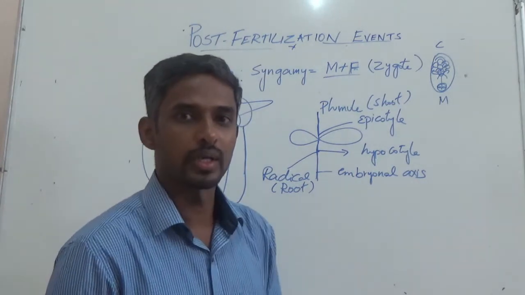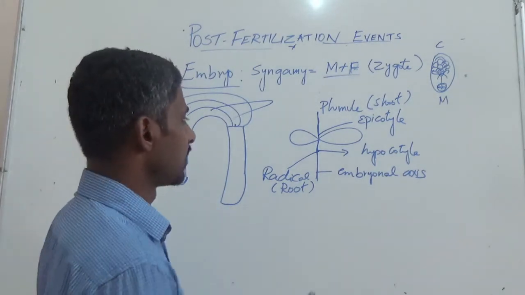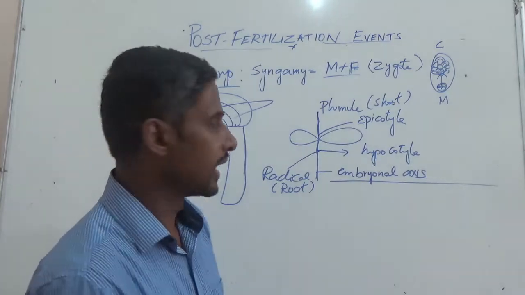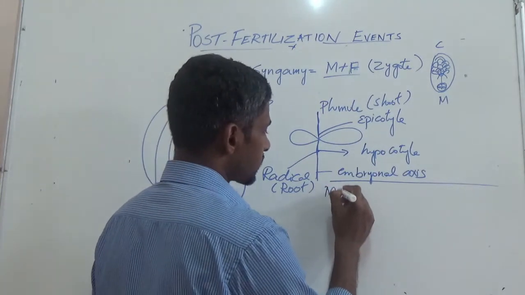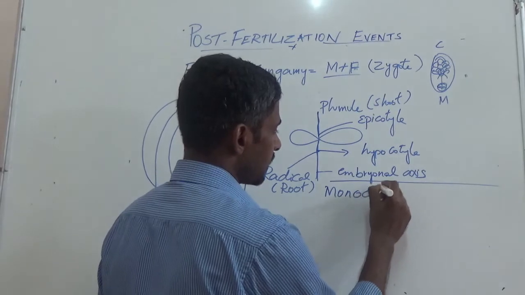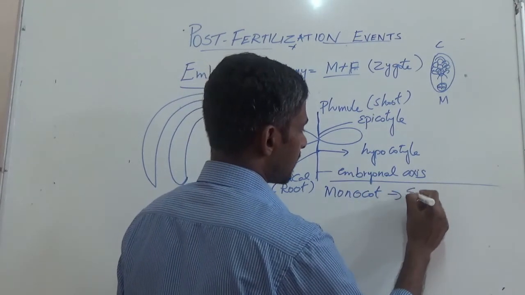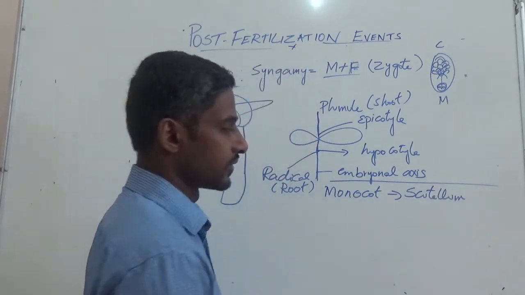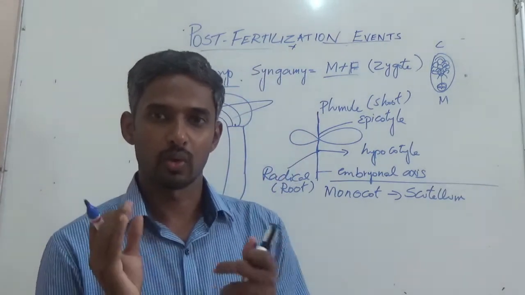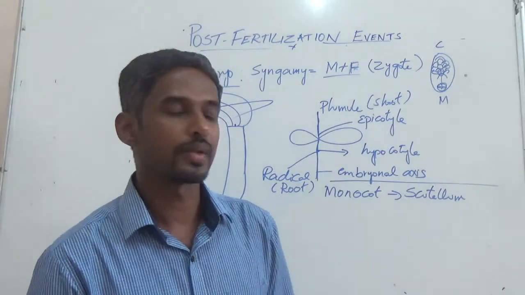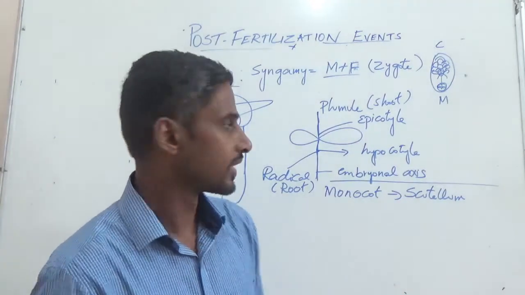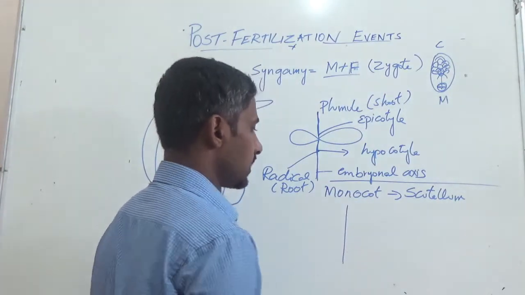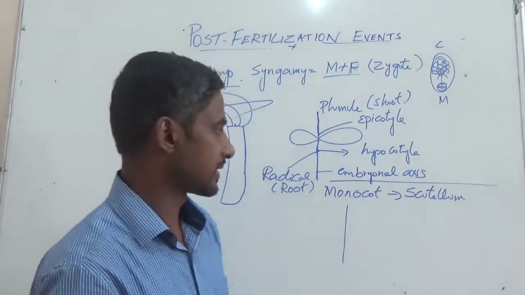Whereas in monocots, it is slightly different. A monocot has only one cotyledon, and the monocot cotyledon is called the scutellum. Similarly here also, it will have an embryonal axis.